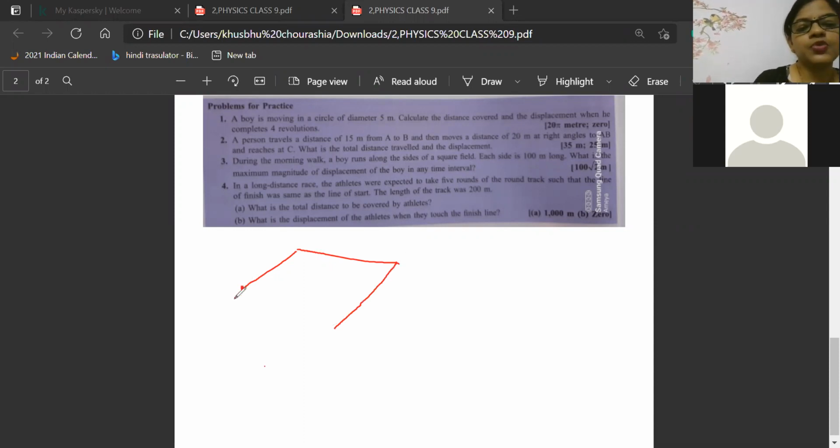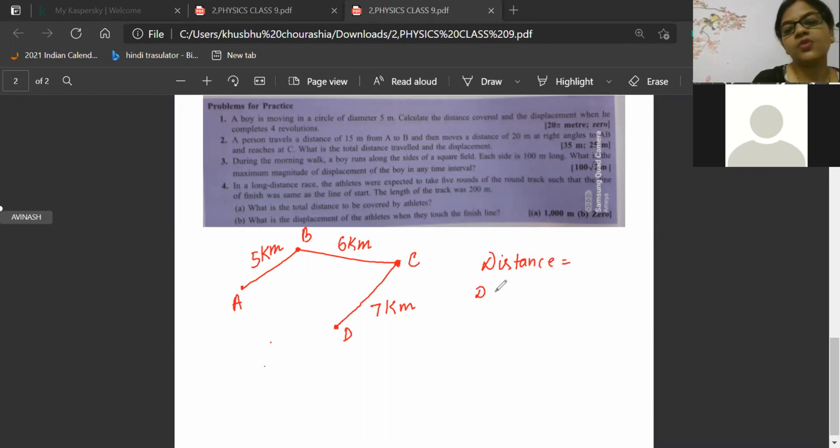Now, Khushbu auntie started from point A, she went to B, then she went to C, and then she went to D. She covered 5 kilometer here, 6 kilometer here, and 7 kilometer here. Can you tell me what is the distance traveled by Khushbu auntie and what is the displacement?